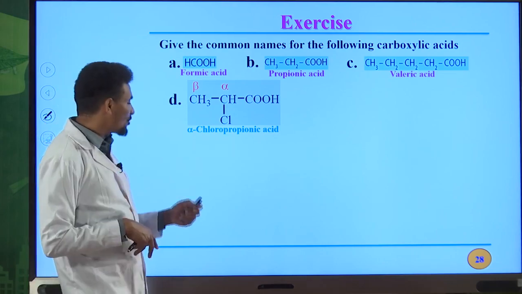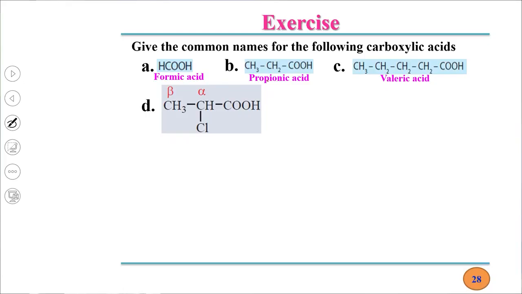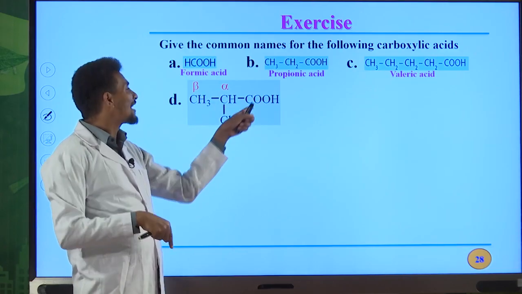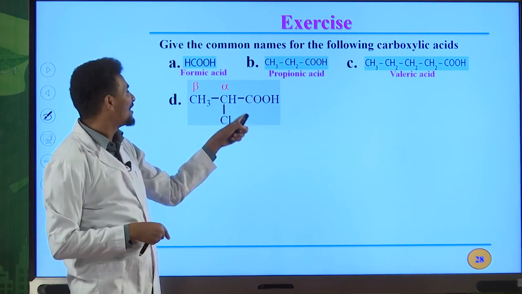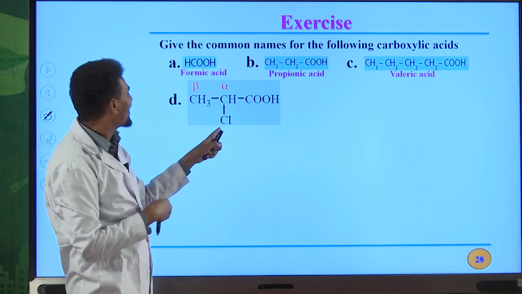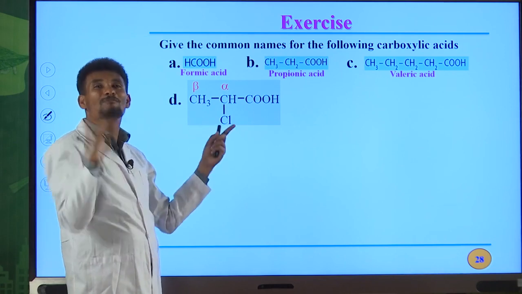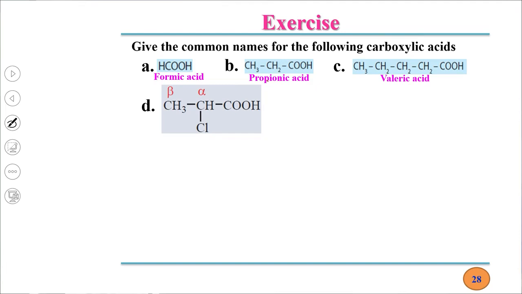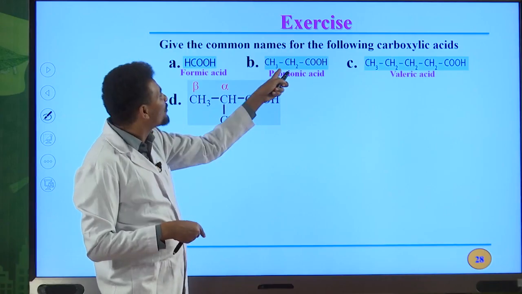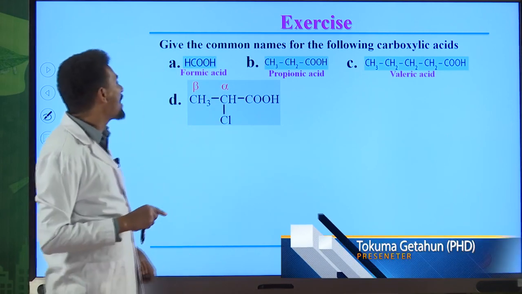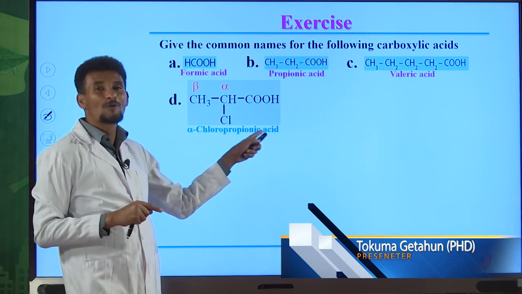For example, if you have substituents, you must indicate them by using Greek letters alpha, beta. Alpha is on the carbon directly bonded to the carboxyl group of that carboxylic acid. So this is alpha position, this one is beta position, then gamma position. It continues just like that. Therefore, the name of the substituent must be indicated by this Greek letter. So we have chloro on alpha position, alpha-chloro, and the common name of carboxylic acid that contains 3 carbon atoms is propionic acid. Therefore, alpha-chloropropionic acid is the common name for this carboxylic acid.